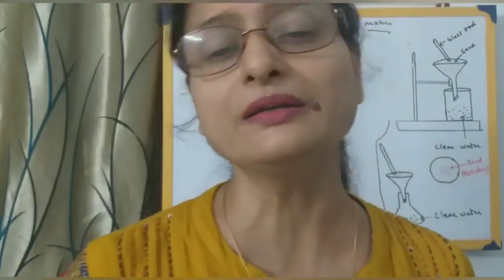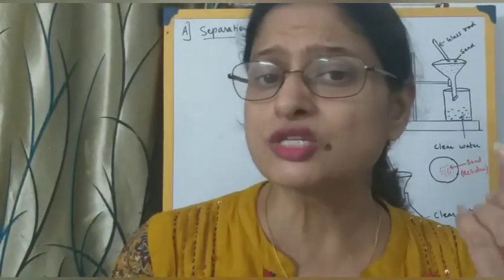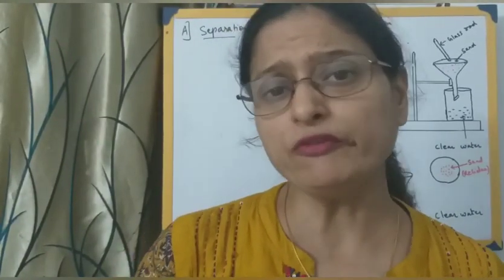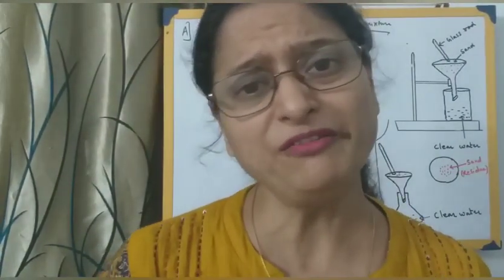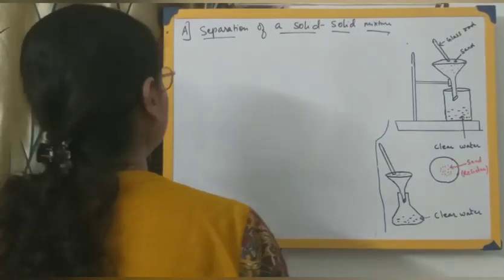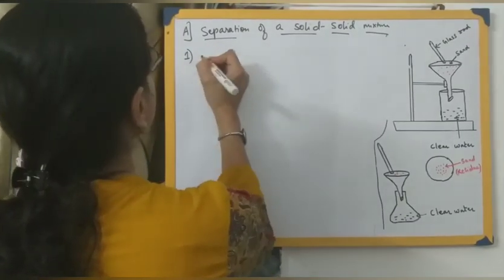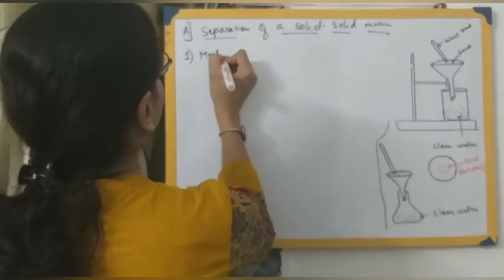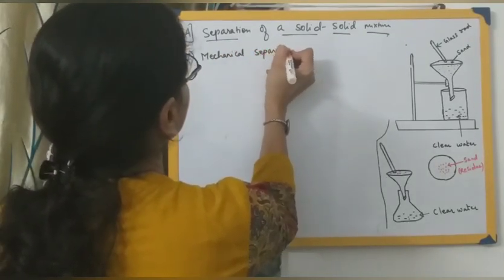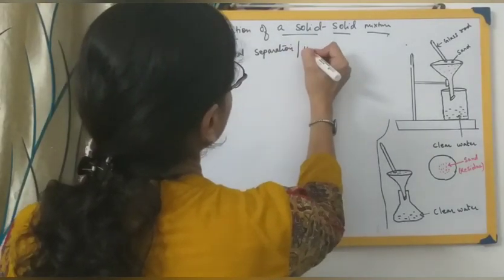Suppose you have rice, and inside the rice you will find certain unwanted particles, those small stones, which are the unwanted components. Both the rice and the stone particles are solid, so both of them are in the same phase, the same state. The method that we can adopt here is mechanical separation, which is also called hand picking.